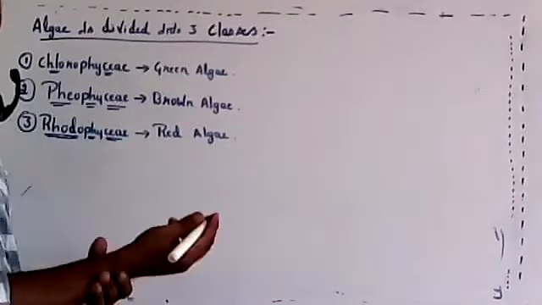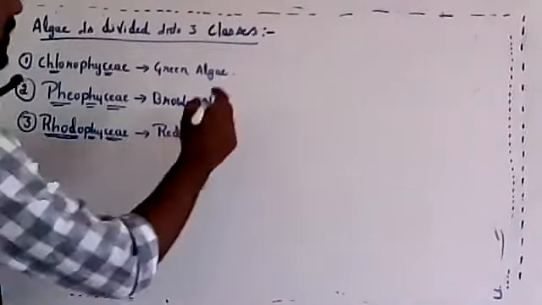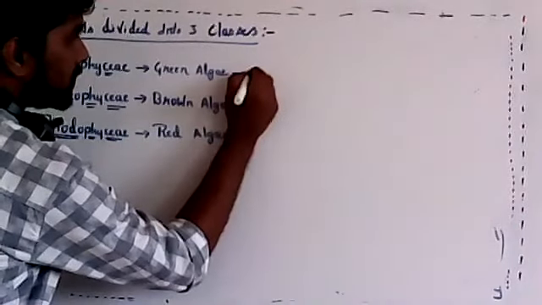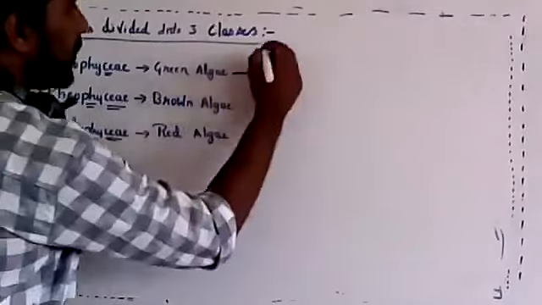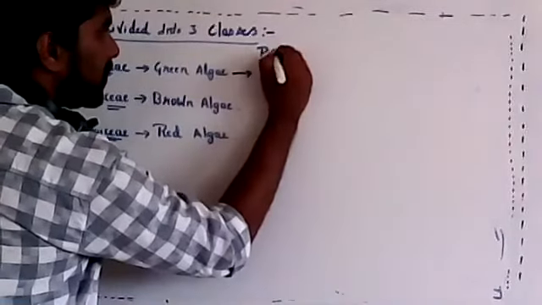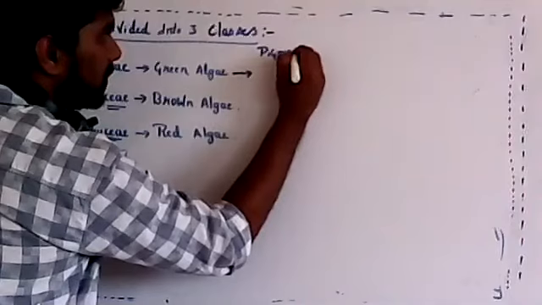So green algae is known as Chlorophyceae. The pigment present in this is chlorophyll pigment. Chlorophyll comes in different types.